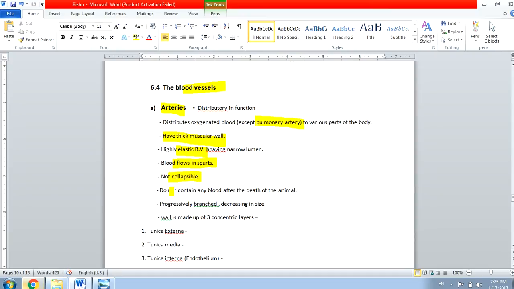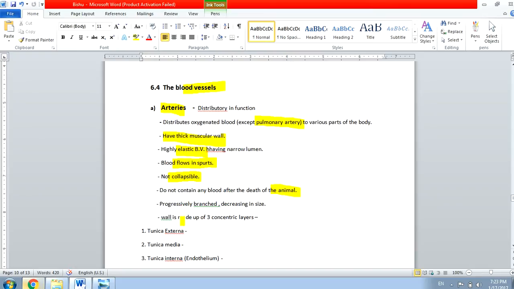And one more thing. If you are finding an animal which has died, and if you check the artery of that animal, you won't find any blood in the artery, because the artery doesn't have any valve, so all the blood will go down and then go to the capillaries, and through capillaries it either will be in capillaries or will go to the veins.